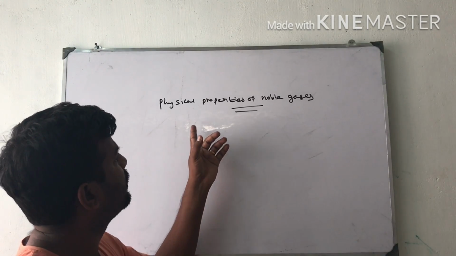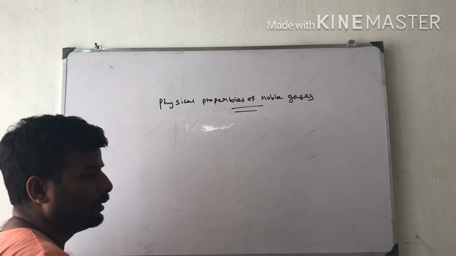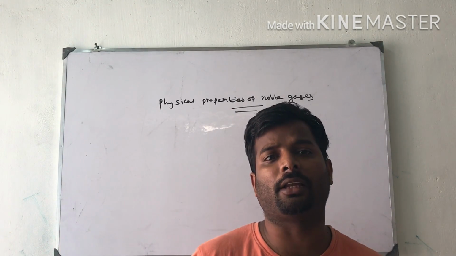Now I am going to explain the physical properties of noble gases. Noble gases are monoatomic in nature.